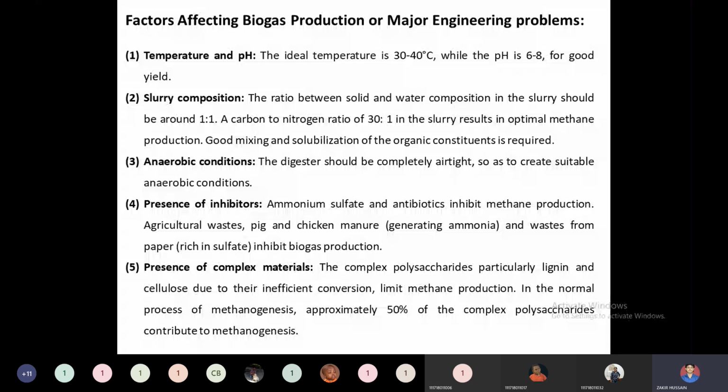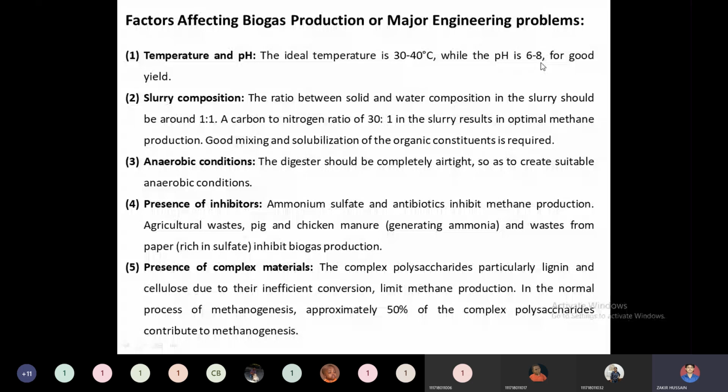And pH is the same thing. We have to initially confirm the ideal pH and the ideal temperature range for our selected biomass. Then only can we successfully produce. So this is one of the major engineering problems: studying the temperature and pH which are ideal for our particular system, and at the same time, maintaining that ideal temperature and pH is also a challenging issue in the biogas production plant.